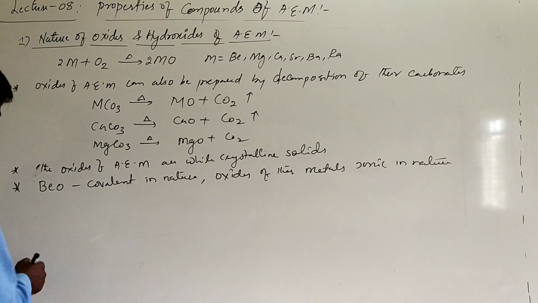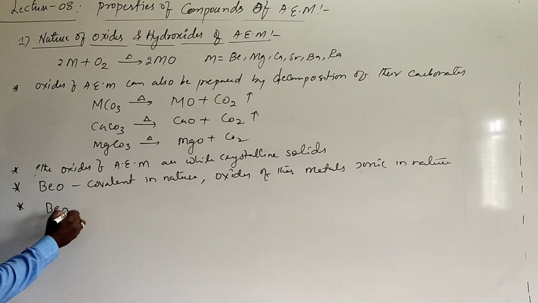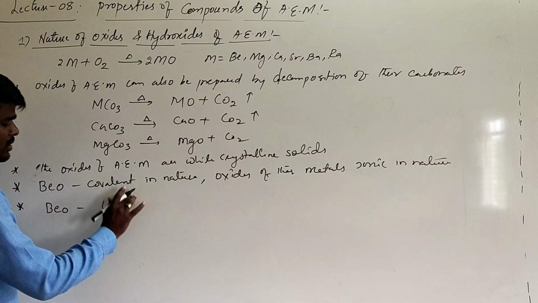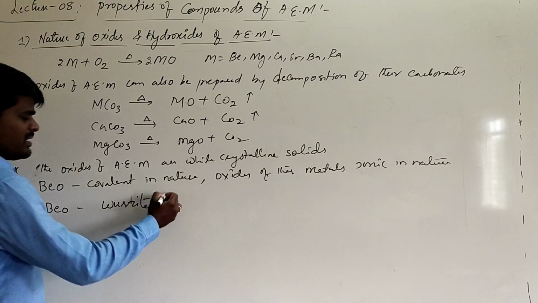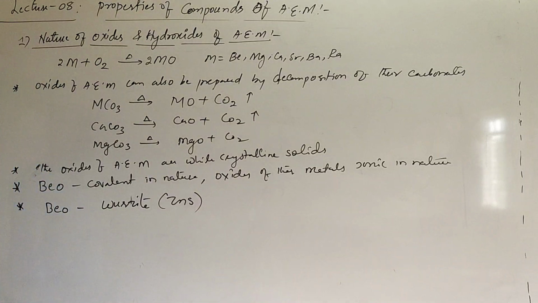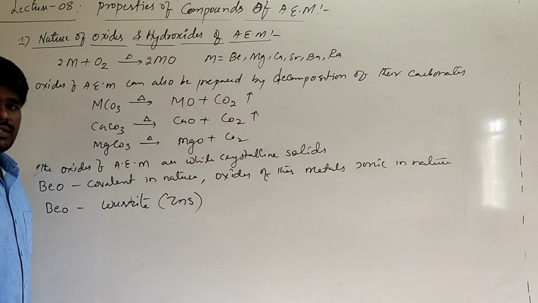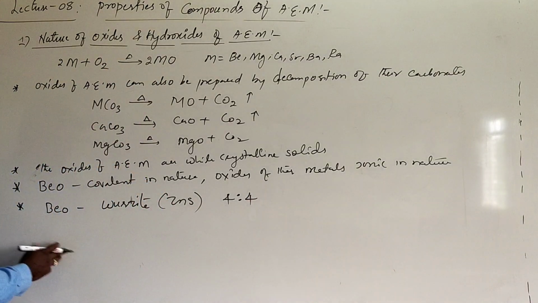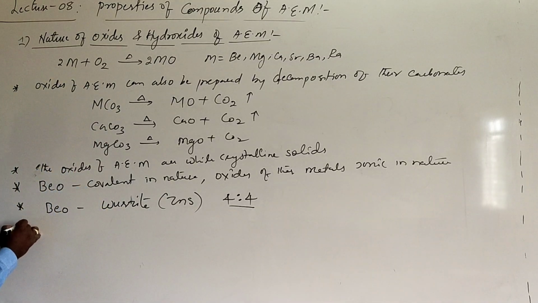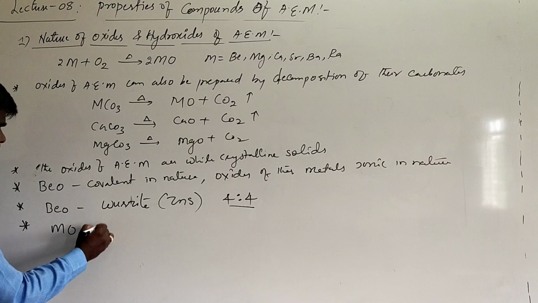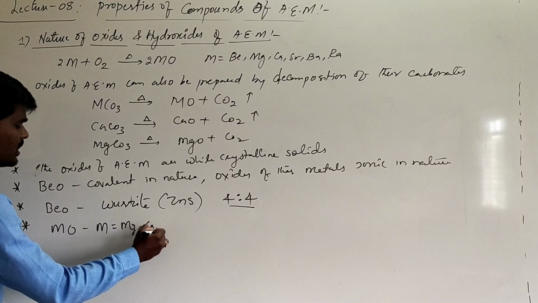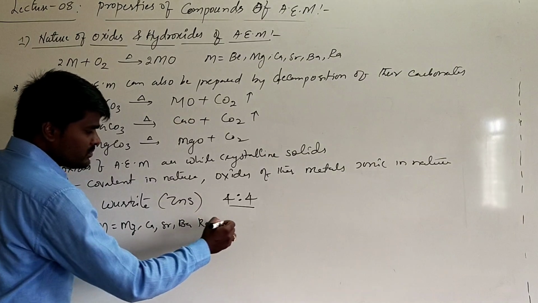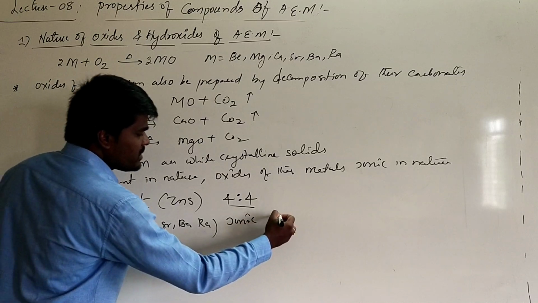in nature. If you are talking about the structure, beryllium oxide has a structure which is similar to wurtzite structure. Its structure is similar to wurtzite. Wurtzite is a structure of zinc sulfide, where it is tetrahedrally coordinated with 4 oxygen atoms. The coordination number of beryllium oxide is 4:4. Whereas if you are talking about the oxides of other metals, where M stands for magnesium, calcium, strontium, barium, radium, these oxides are generally ionic and they have the structure.